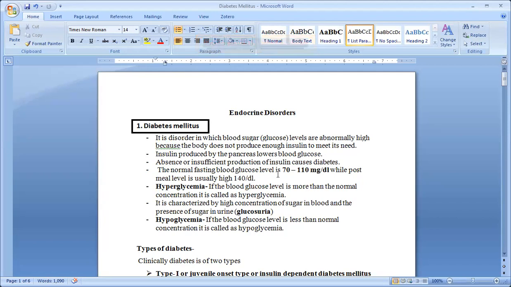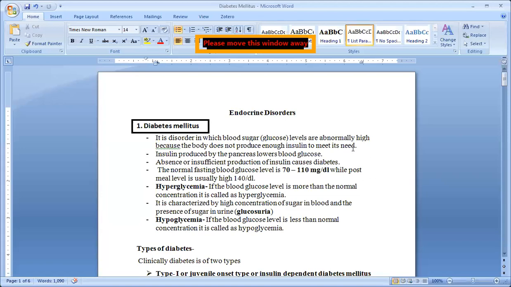What is the normal level? Normal fasting blood glucose level is 70 to 110 milligram per dL. Keep fasting in your mind. While the post-meal, after-meal level is usually higher, that is 140 per dL. But the fasting blood glucose level is 70 to 110 milligram per dL. Is that clear to you?